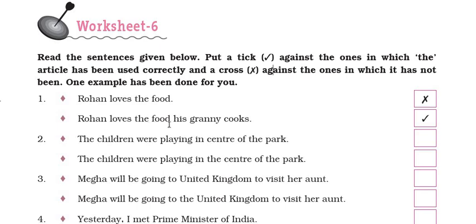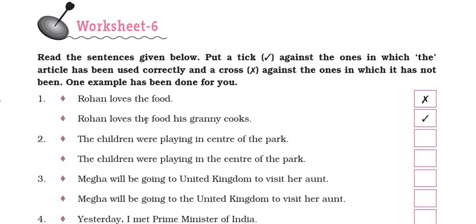Rohan loves the food his granny cooks. Here you will see that a particular food is referred to in the sentence. That's why the article is used before it. Food which is cooked by Rohan's granny. So obviously this sentence is talking about a particular food.